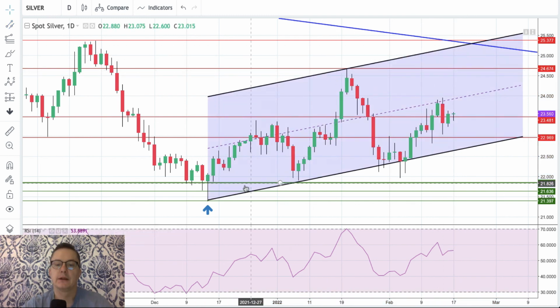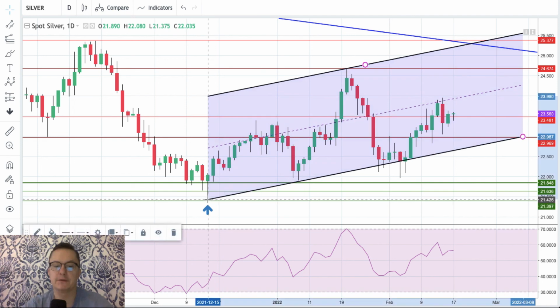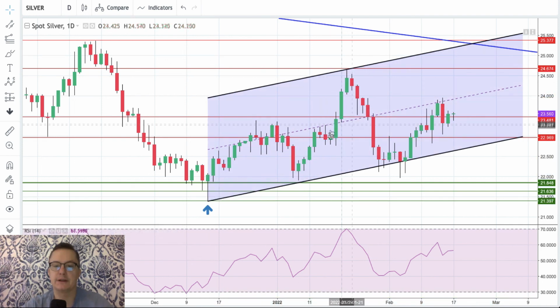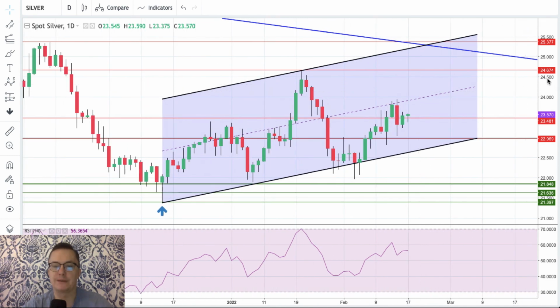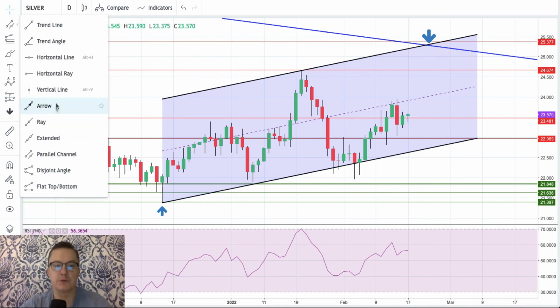This is our channel. So the silver market is moving inside of this channel, from the upper band to the lower band, no close below the lower band, then to the middle line, and then again, if there is a breakout, it will be the breakout towards the level of 24.67, or even again, please be careful with this situation here. There you go. It's around the level of 25, of course, 25.30. So please be careful with that kind of move on silver.